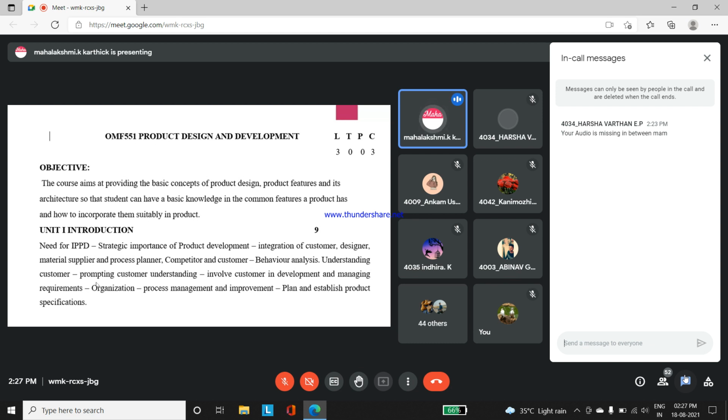So, the basic concept of product design. If you're going to create or design a product, you have to know all the basic concepts of product design. For example, being a computer science background student, you're going to create a smartphone. You have to analyze from the generations of smartphones what the normal basic concepts a smartphone should have. Those should be inbuilt, and some extra creativity and innovations have to be built in as well. So the main aim of covering this subject is to know the basic concepts of product design, product features.